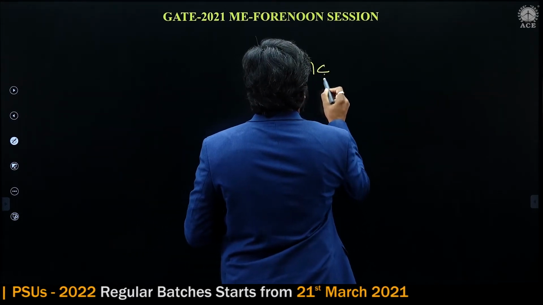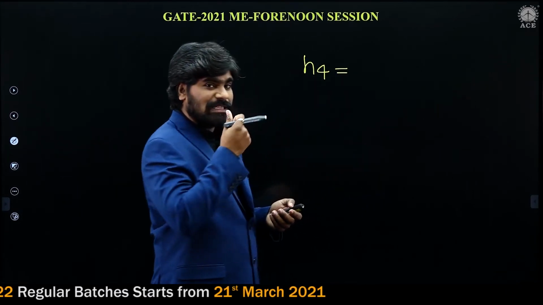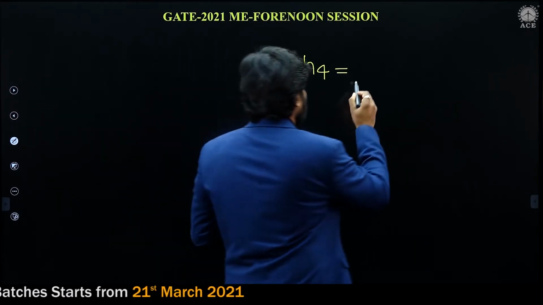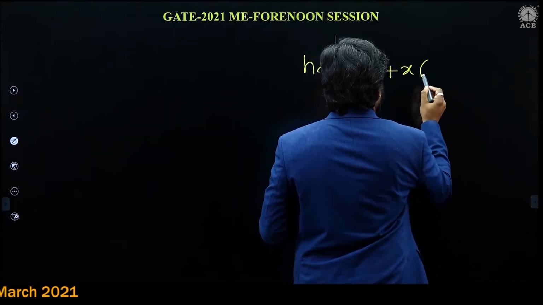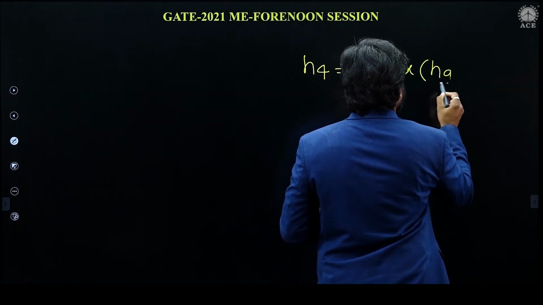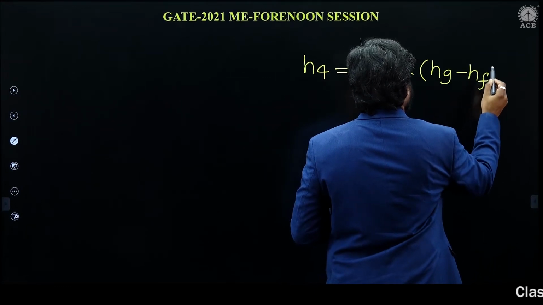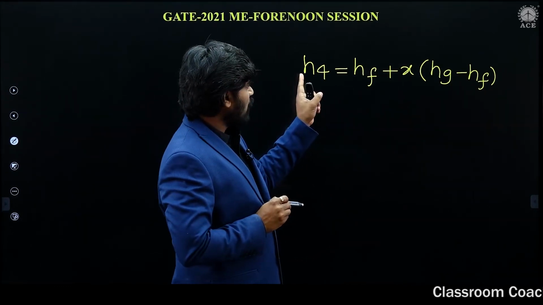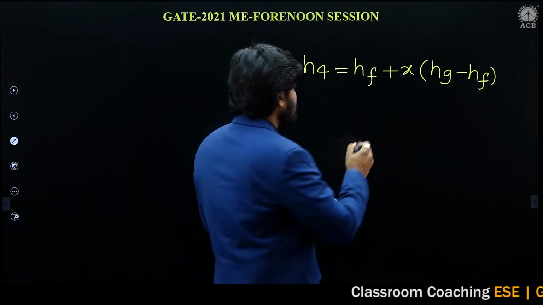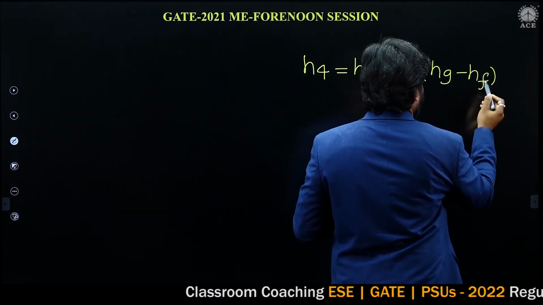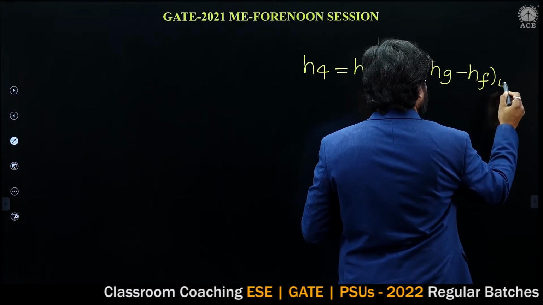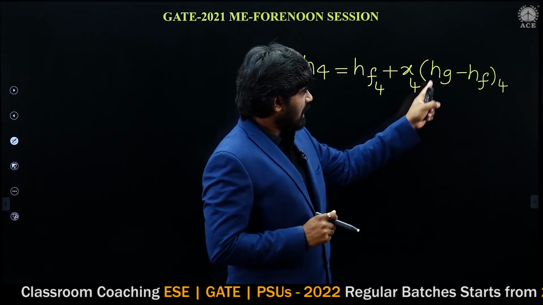So H4 is Hf4 plus X4 into Hg4 minus Hf4, or simply Hg minus Hf at point 4.